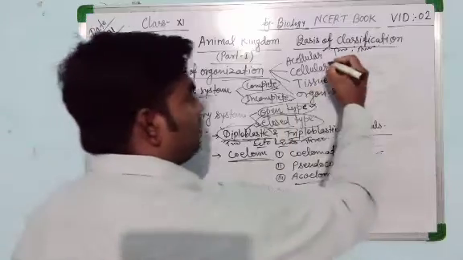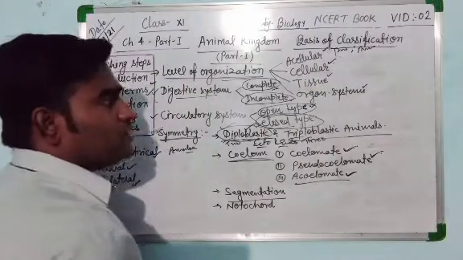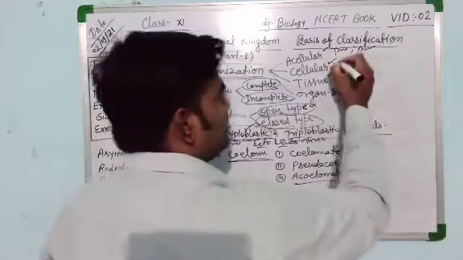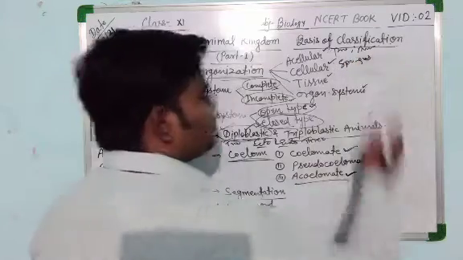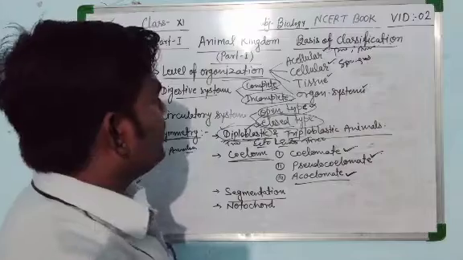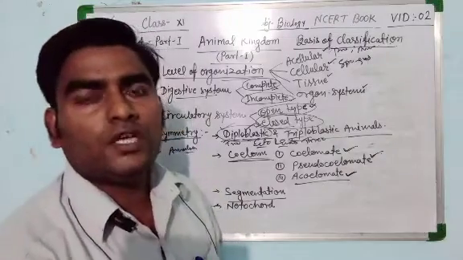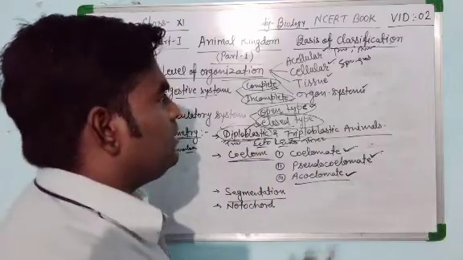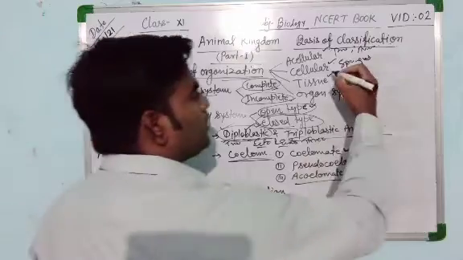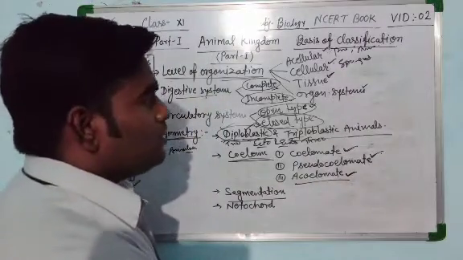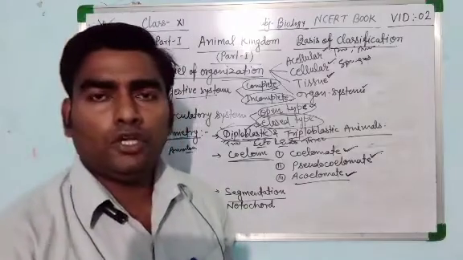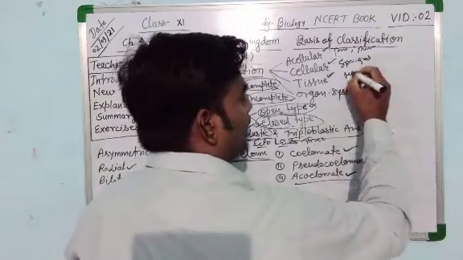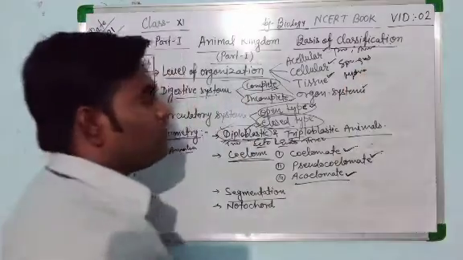The second one is the cellular level of organization. The organism's body is made up of different types of cells, and the example is sponges. Sponges show the cellular level of organization, and they also show division of labor, because different types of cells are found in sponges. They perform different functions. The third one is the tissue level of organization, where tissues are developed in the body of the organism. For example, cnidarians or Coelenterata or Hydra show the tissue level of organization.